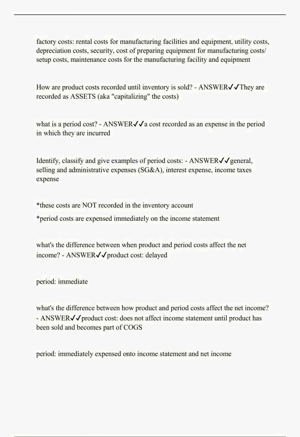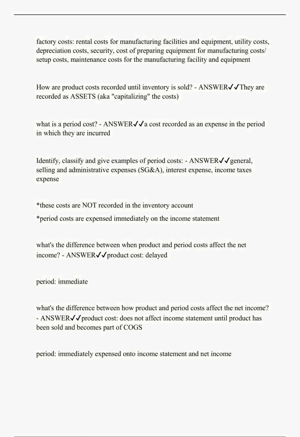Identify, classify, and give examples of period costs. Answer: general, selling, and administrative expenses (SG&A), interest expense, and income taxes expense. Note: these costs are not recorded in the inventory account. Period costs are expensed immediately on the income statement.